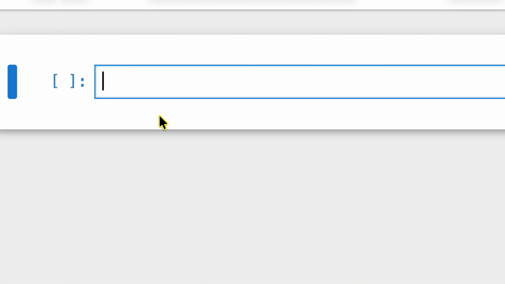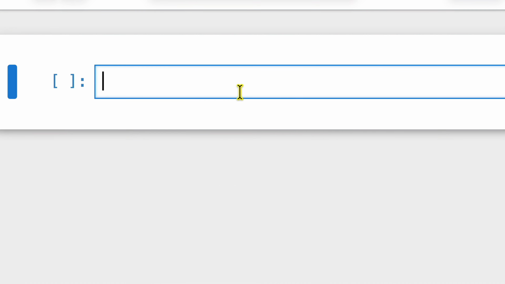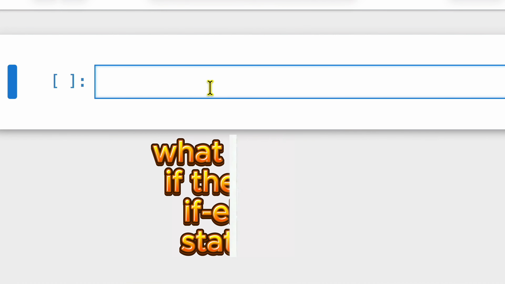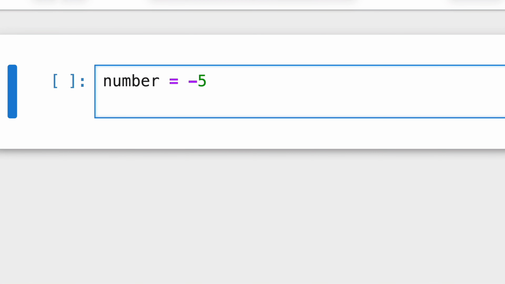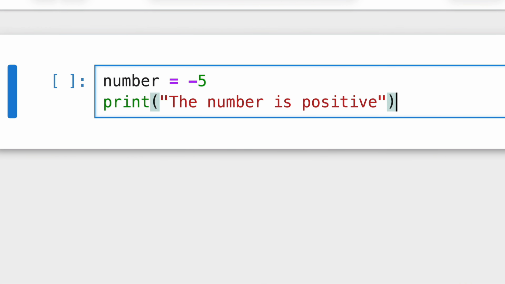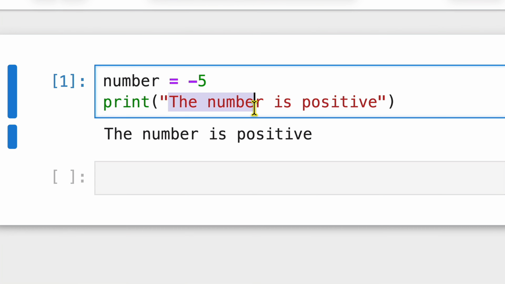So why do we need to use if-else in Python? If-else lets your program make decisions, for example, executing different code based on conditions. Without it, code runs the same way every time, regardless of your input or state. For example, you have a number equal to -5. You want to test whether the number is positive or negative, but your code is only like this. Every time you run this code, you will always see that the number is positive being displayed. You have no way of testing whether this variable is positive or negative.